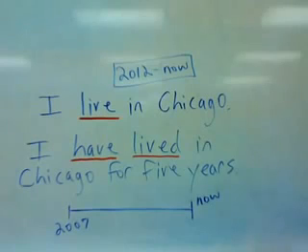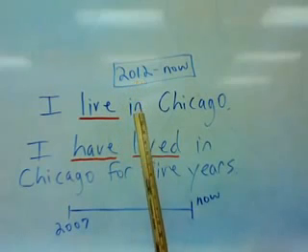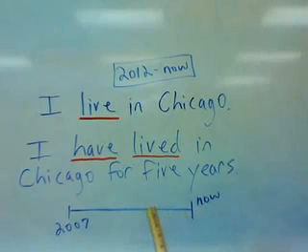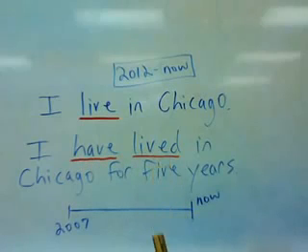So if I say I live in Chicago, that's right now in 2012. I have lived in Chicago for 5 years, that's also now, but going back to 2007. So this indicates how many years I have lived in Chicago.